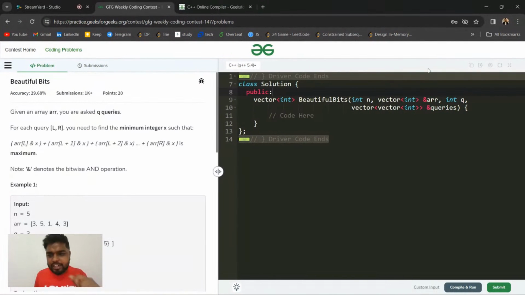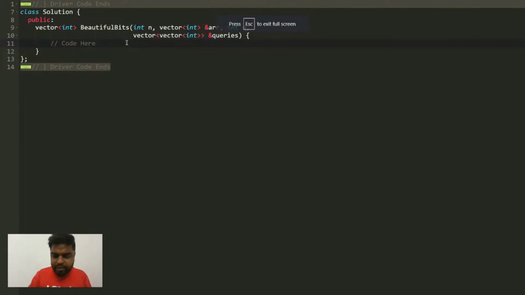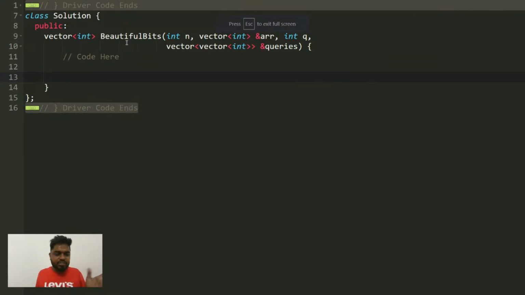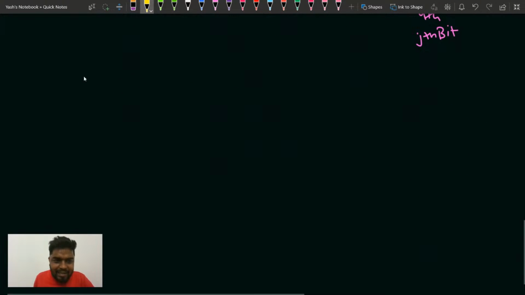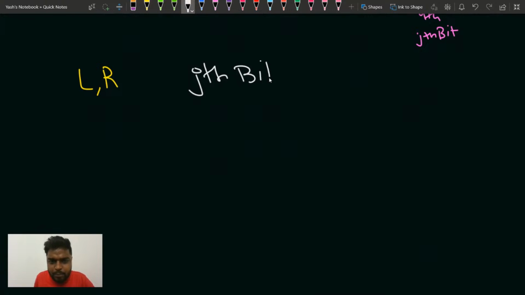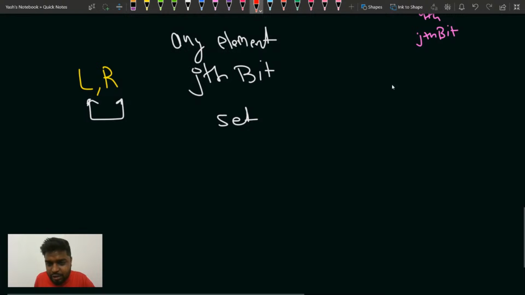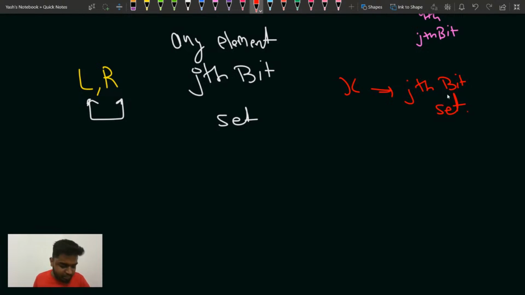What you need to do here is iterate. First of all, you will take the prefix sum. How can we check that? If I am in a range L to R and we are talking about the jth bit, suppose the jth bit is set in this range, if any element has the jth bit set, then in that case the element X also should have the jth bit marked as set. That is what you have to do.